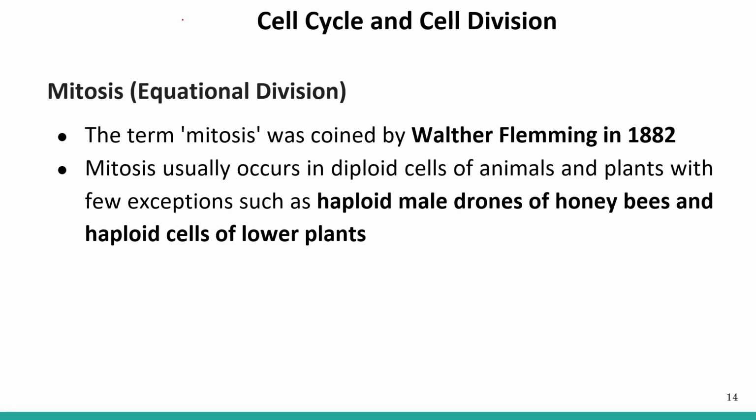Now, mitosis, we all know, is known as the equational division. Why equational division? Because it leads to the formation of two equal cells, two genetically similar cells with the same chromosome number.